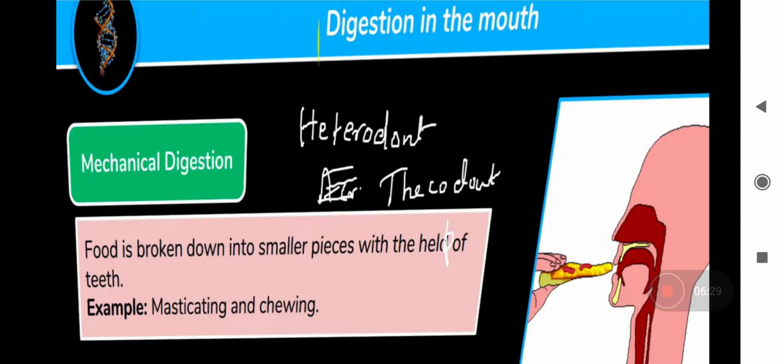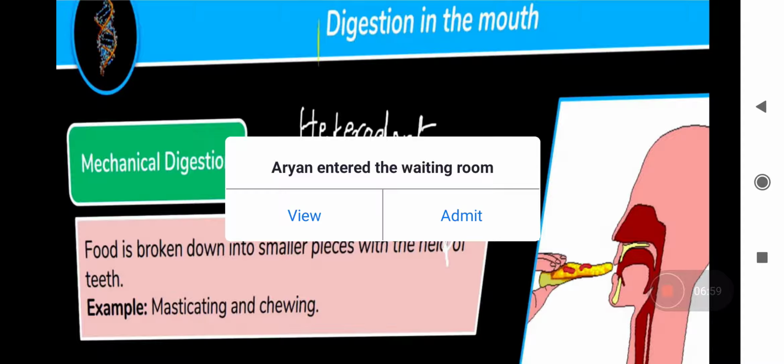We have different types of teeth. As you already know, from grade 7 you learned that you have four types of teeth. The front teeth are called incisors. There are four in the upper and four in the lower jaw, a total of 8 teeth, that help in cutting and biting the food. Incisors. You have canines.